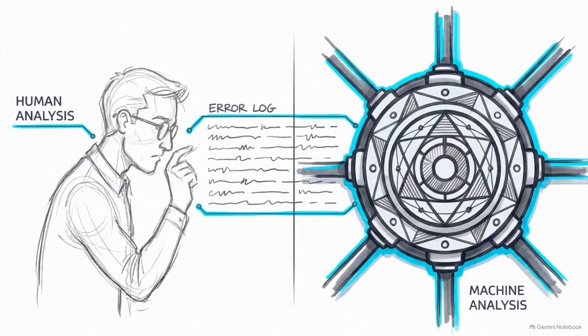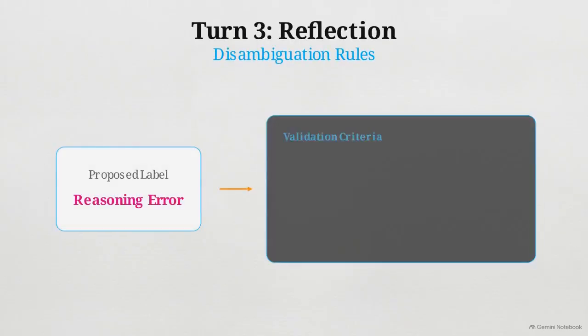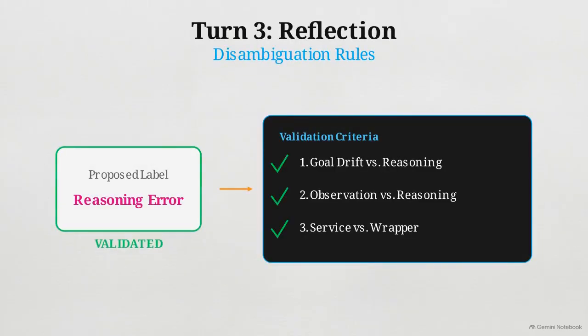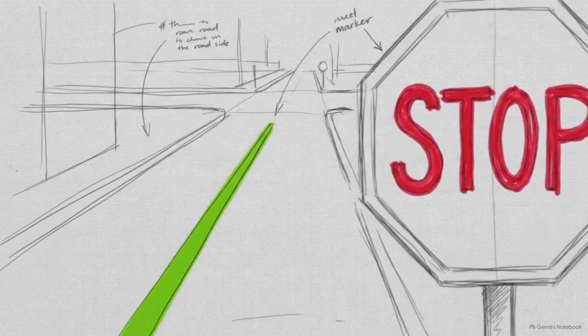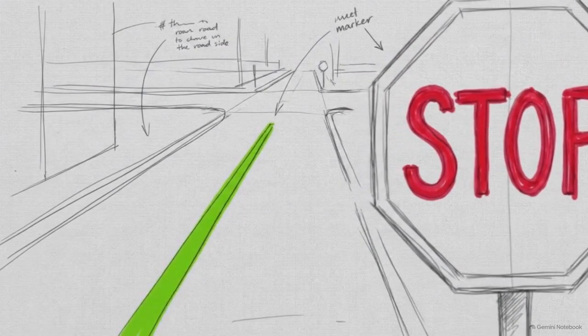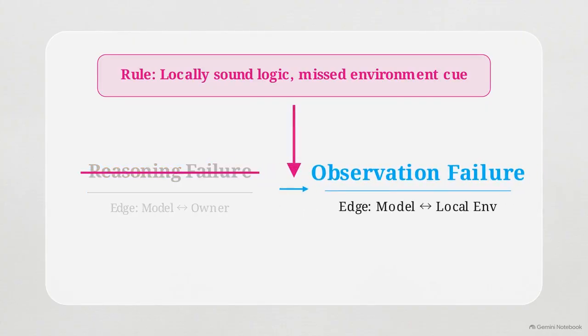So how do we prevent human raters or automated judges from mislabeling these complex edges? The framework relies on a step called Turn 3, reflection. Here, proposed labels are subjected to a strict set of disambiguation rules. For example, if an agent uses locally sound reasoning but ignores a clear visual cue in the environment, the rule forces the label to observation failure, overriding the temptation of a reasoning failure.